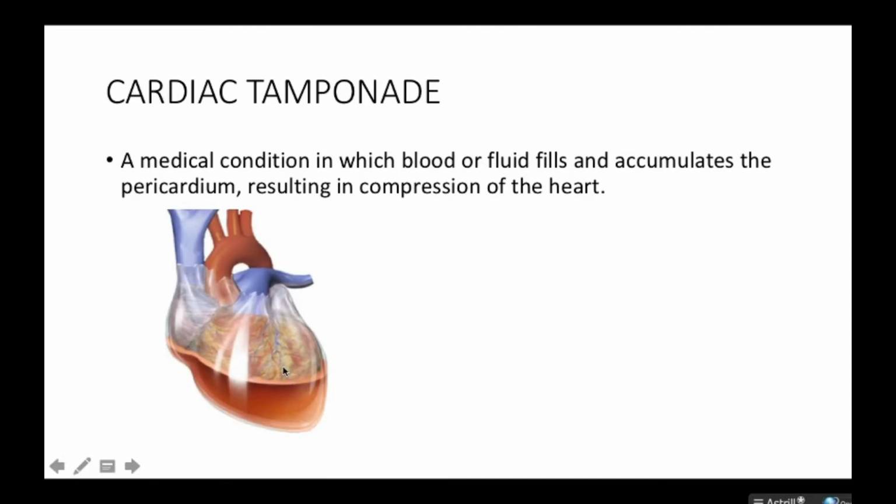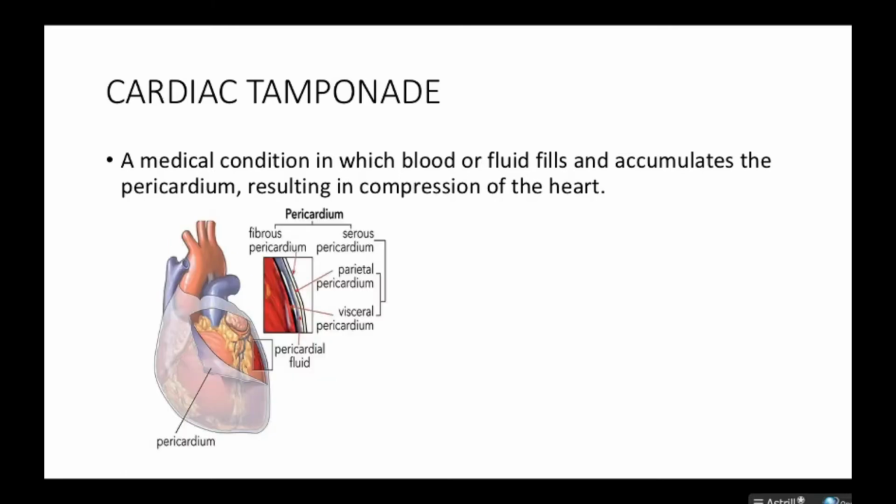And first of all, what is the pericardium? The pericardium is the sac that surrounds the heart. You have the fibrous pericardium and the serous pericardium. Looking over here, this is the first layer, which is the fibrous pericardium. And then the serous pericardium, we have the parietal pericardium and the visceral pericardium. In between the parietal pericardium and the visceral pericardium is the pericardial fluid. Now, this fluid is a normal structure of the heart, so this fluid is not an abnormality.